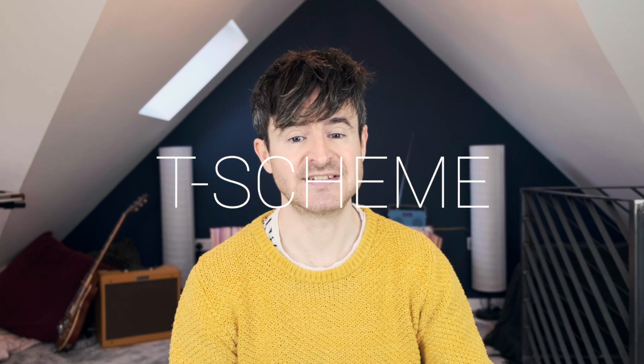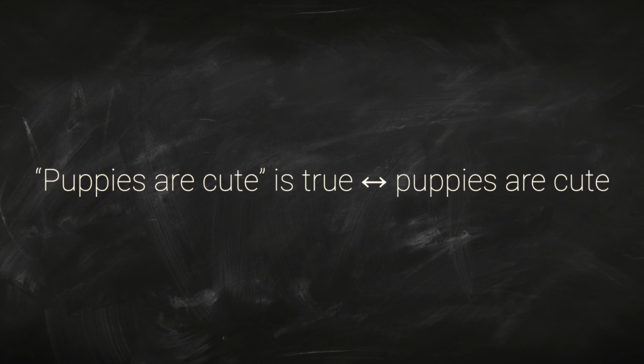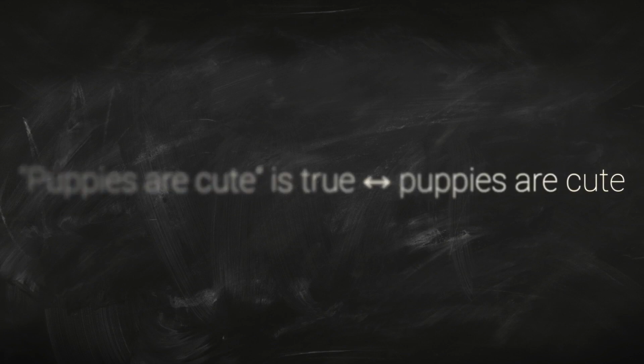The key idea is the T-schema, the T sentences. These are sentences that link truth to the world, I guess. Here's an example. Pick any old sentence like, puppies are cute. That sentence is true if and only if puppies are cute. That's one T sentence, and it's obviously true.